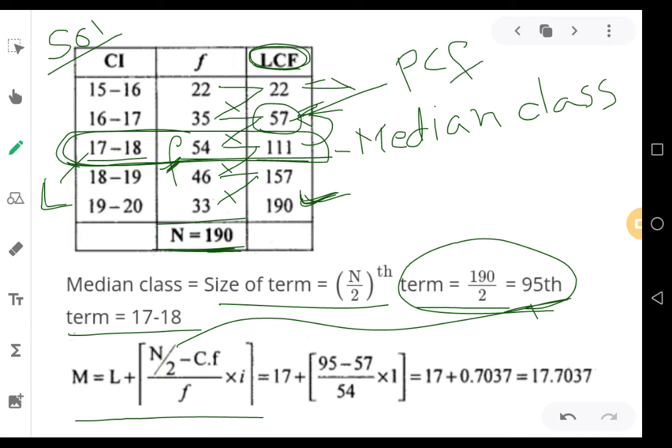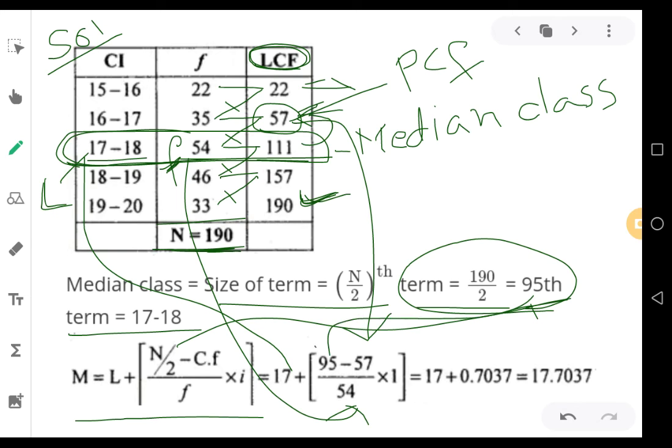That will be taken here. So this 57 is taken here as cumulative frequency, this 54 is taken here as frequency, this L is taken here, 17, and n by 2 is taken here, 95. So we got all. Then i is the class width of the median class. Class width is nothing but the difference between the upper and lower limits of the median class. That means 18 minus 17, that is 1. So that 1 is taken here.